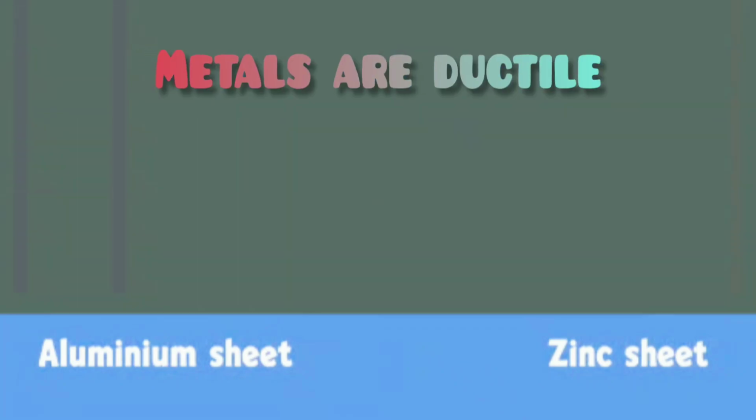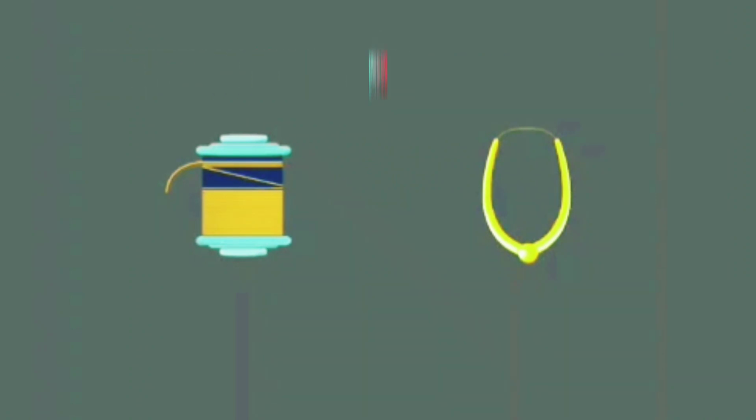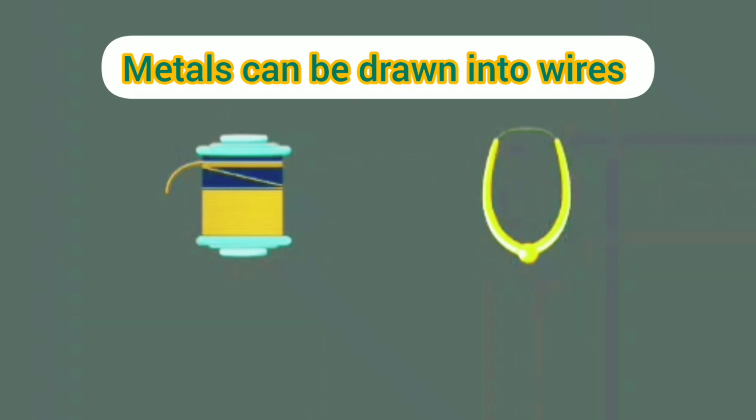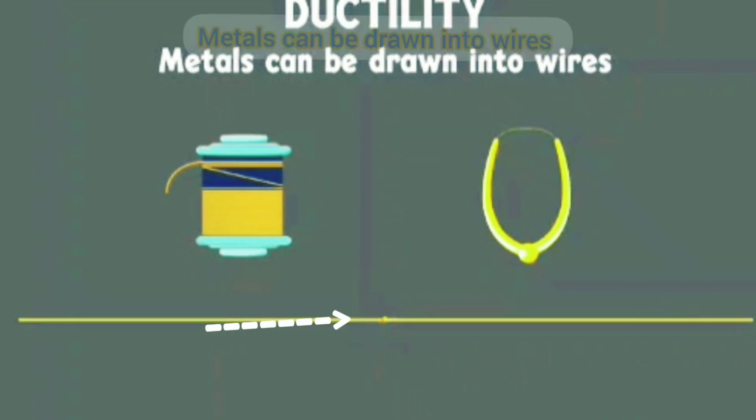You all might have noticed metallic wires. There are many different metallic wires. Is it not? Whether it is an ornament or in the form of wire, metals have the property that they can be drawn into thin wires. This property of making wires is called ductility. Metals are ductile in nature. A gram of gold can be drawn into a thin wire up to 2 km distance.